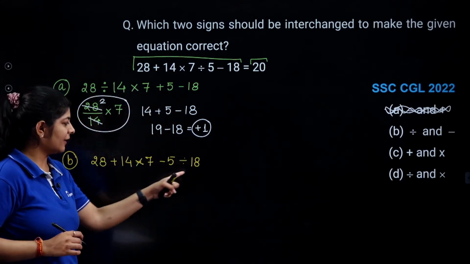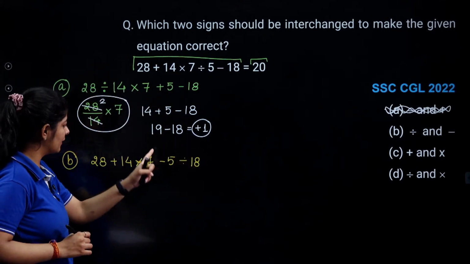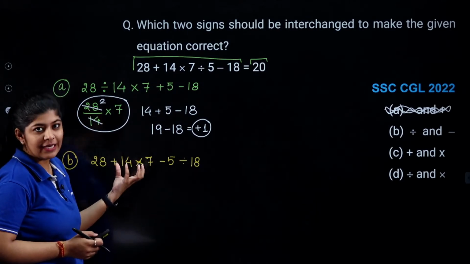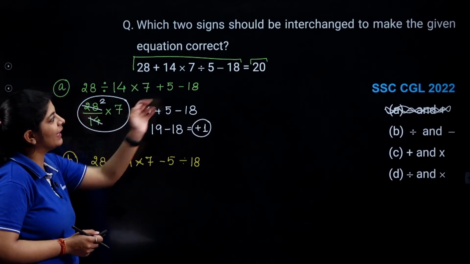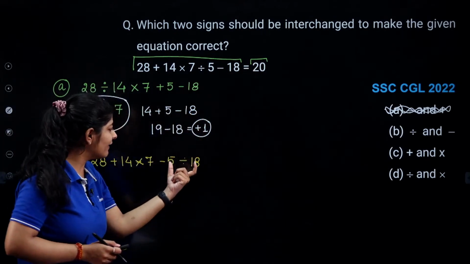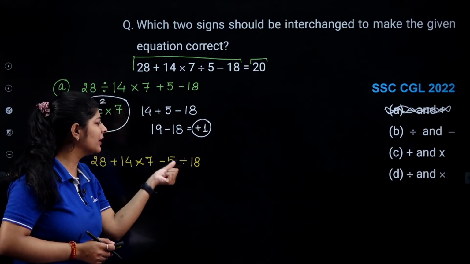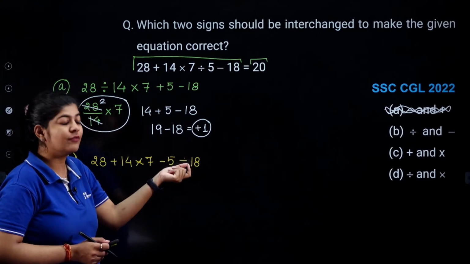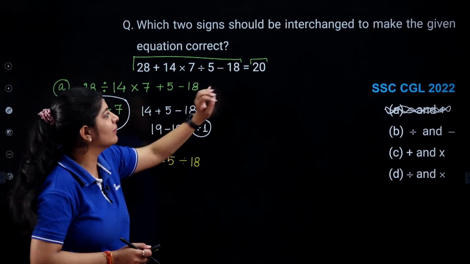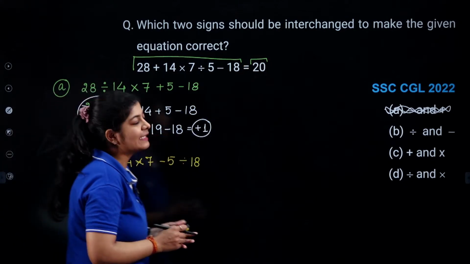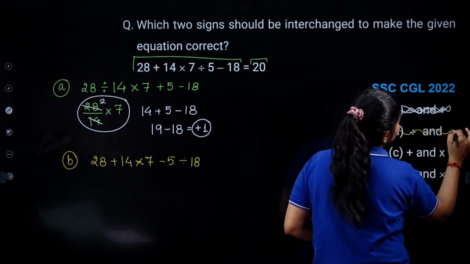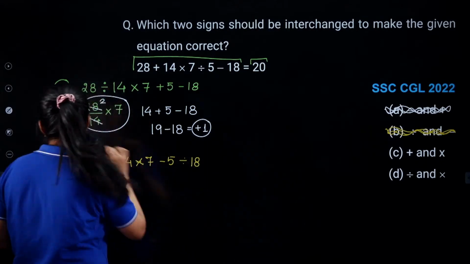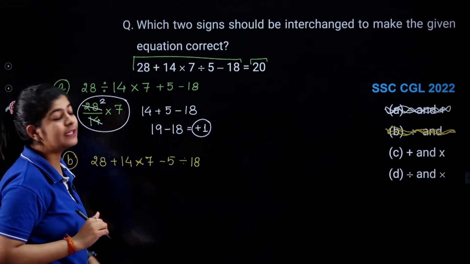When I see this particular term, I know that when I do 17 into 14, I'll get some number which is quite bigger than my right hand side. And when I solve the other term, it will give me a value which is lesser than 1, and we are going to subtract a value lesser than 1 from this one. So in any case, I am not getting 20 as my answer. So I can directly eliminate this particular option. There is no need to do the further calculation.